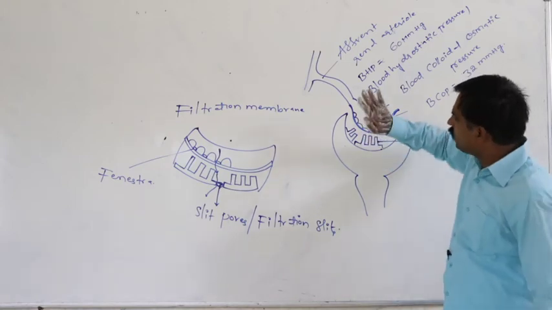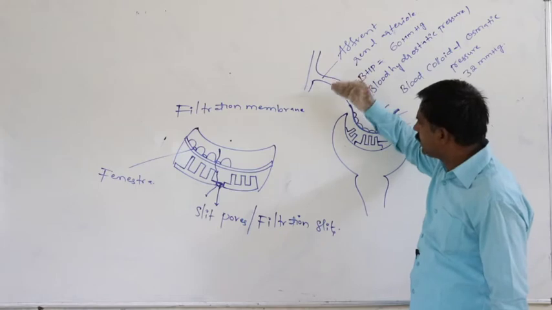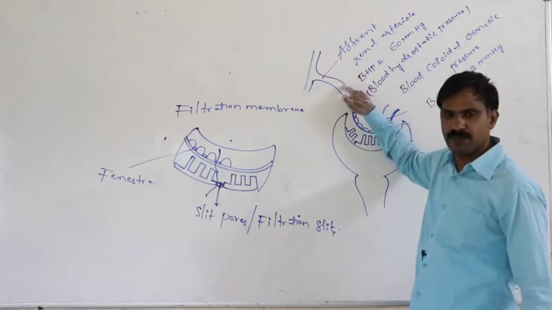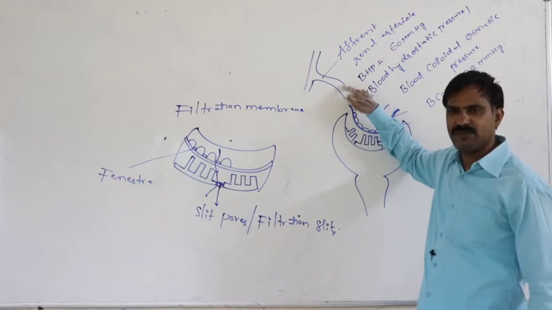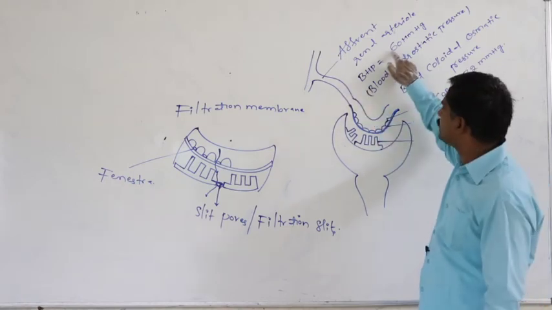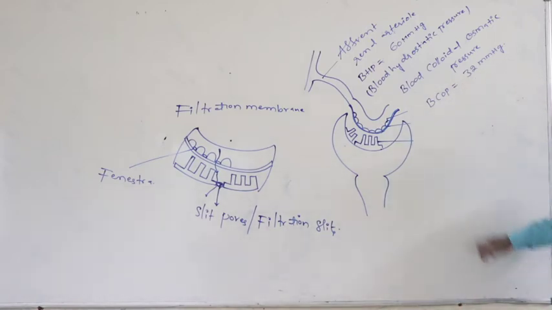Whatever pressure is accepted by plasma proteins against this pressure is said to be the blood colloidal osmotic pressure, the BCOP, equal to 32 mmHg.